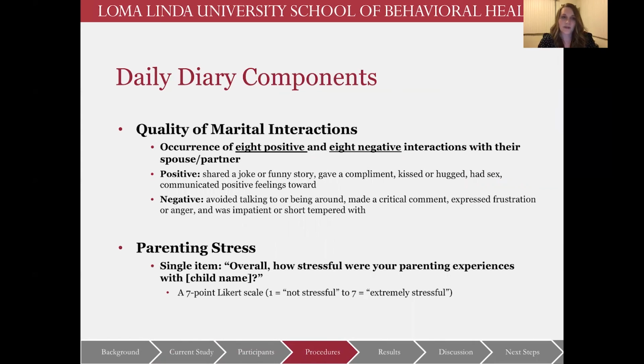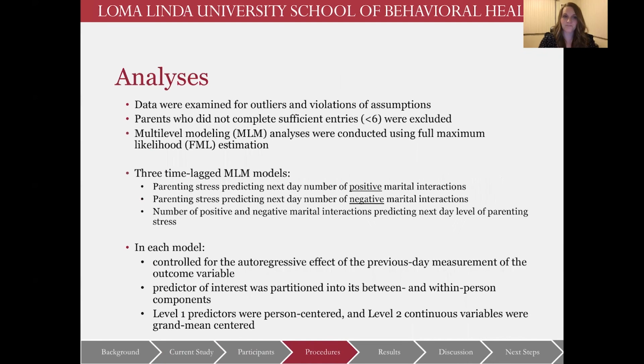The questions that are relevant for analyses today are two components of the daily diary, which is measuring the quality of marital interactions, specifically the occurrence of 8 positive and 8 negative interactions with their spouse or partner each day. And then an item measuring parenting stress, which was a single item on a 7-point Likert scale, assessing overall how stressful were your parenting experiences with your child each day.